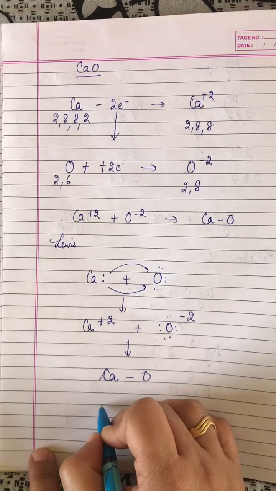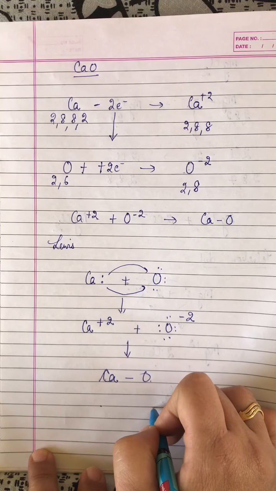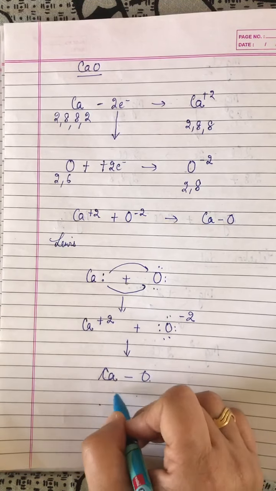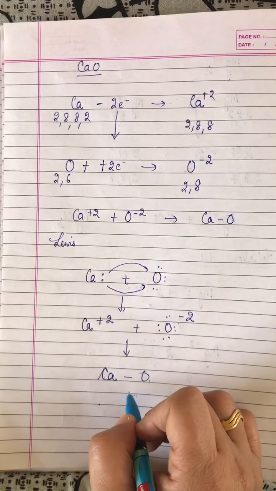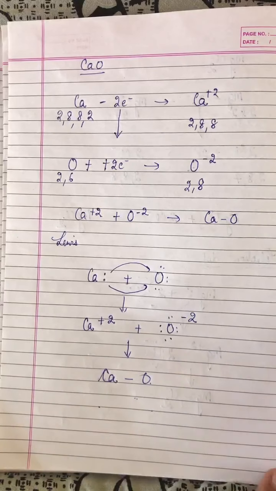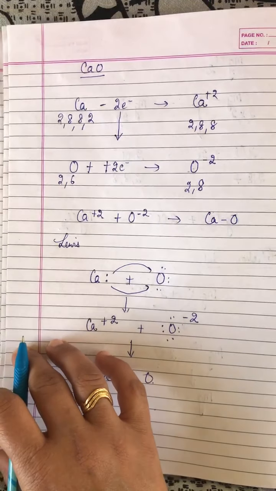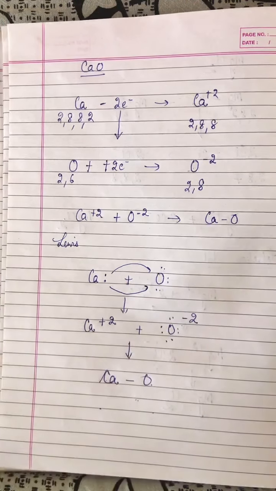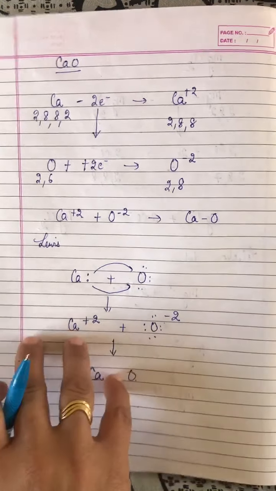Calcium is electropositive, oxygen is electronegative. So after forming bond, both become stable. So there is an electrostatic force of attraction. So these are 3 examples which are there in the syllabus, and Lewis dot structure is very important from board point of view. So revise it carefully.